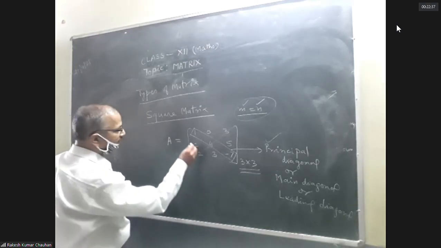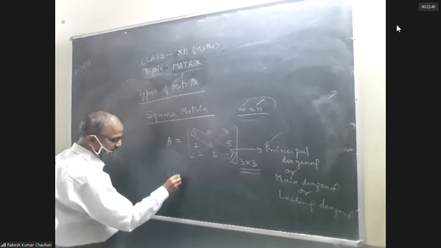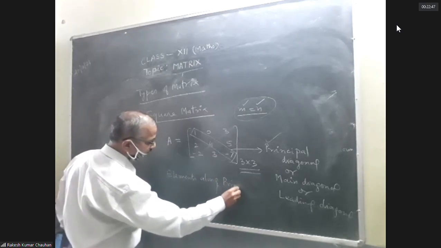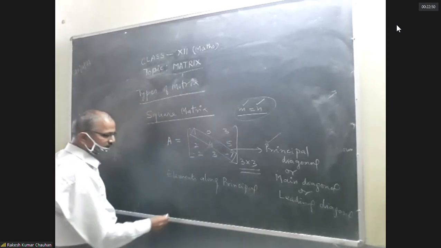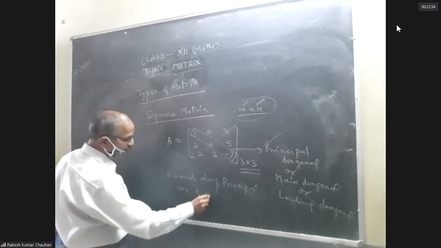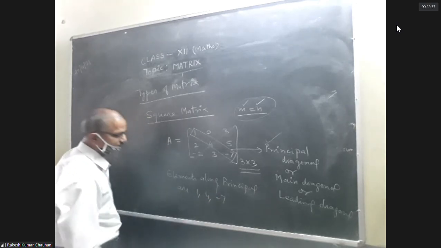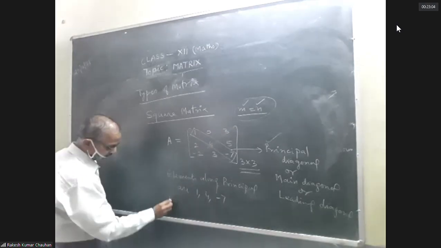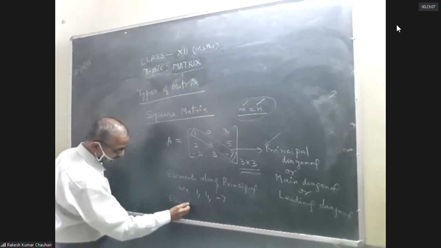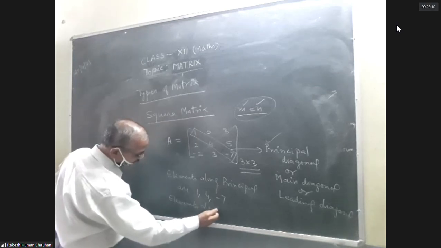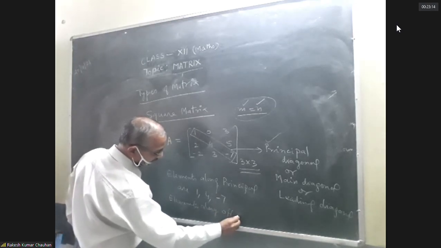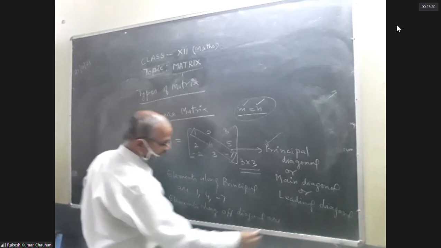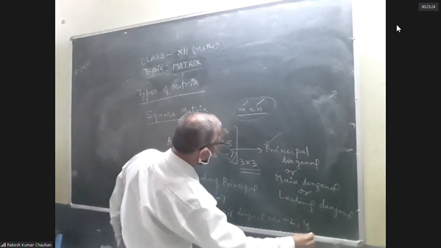Elements along the principal diagonal are 1, 4, -7, and elements along the off diagonal are -2, 4, 3.